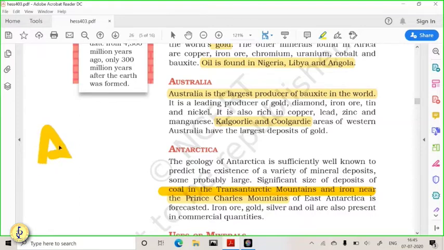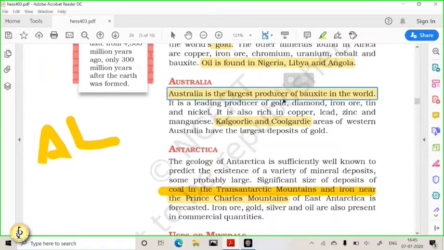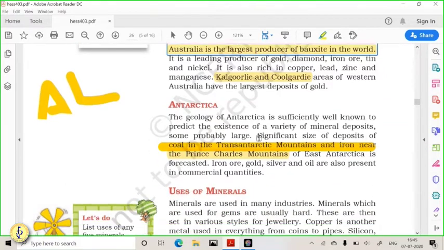Aluminium is one of the important minerals nowadays, used for various purposes. Some valuable minerals are found in some regions of Australia like Kargoli and Kurgadi. These different regions have gold.